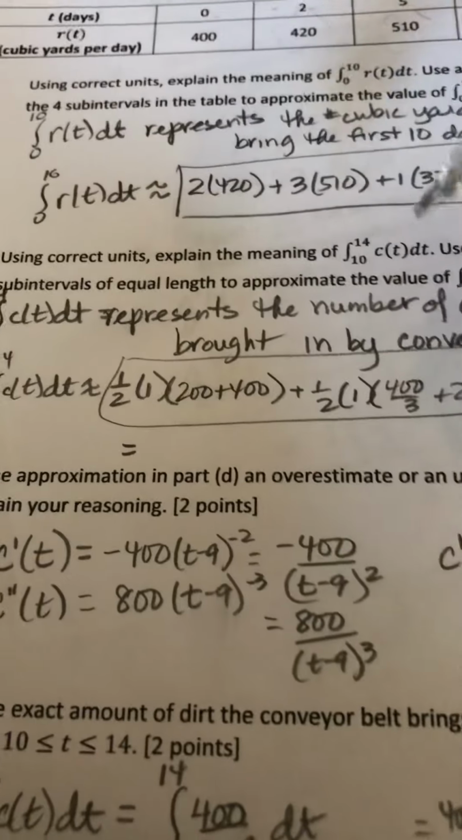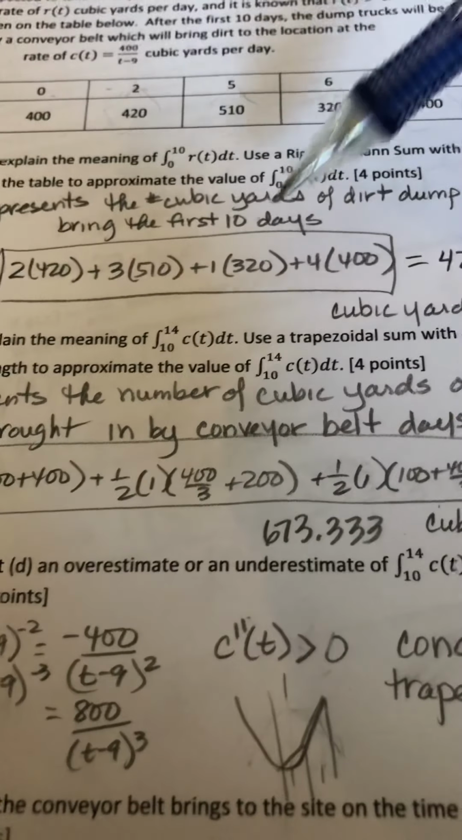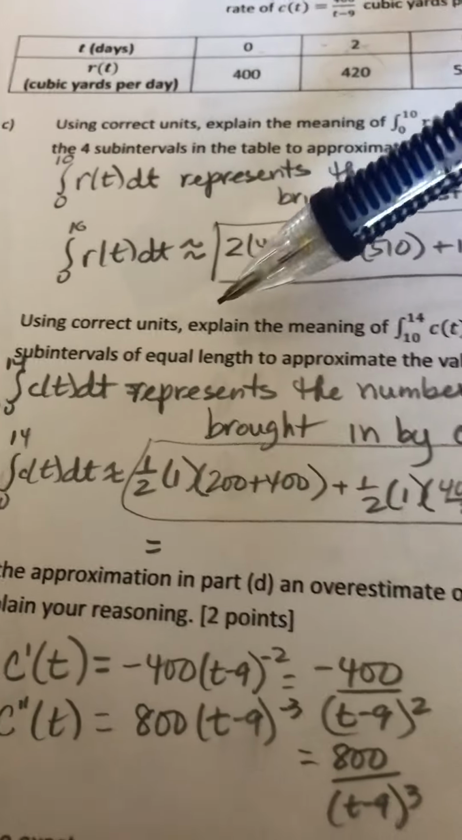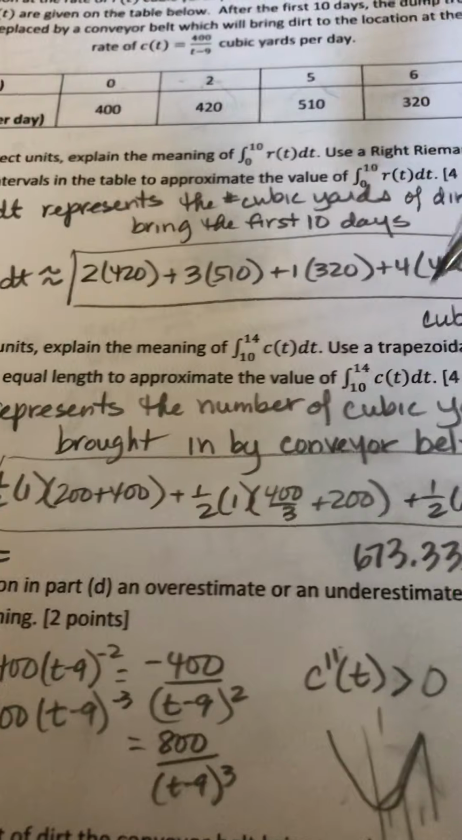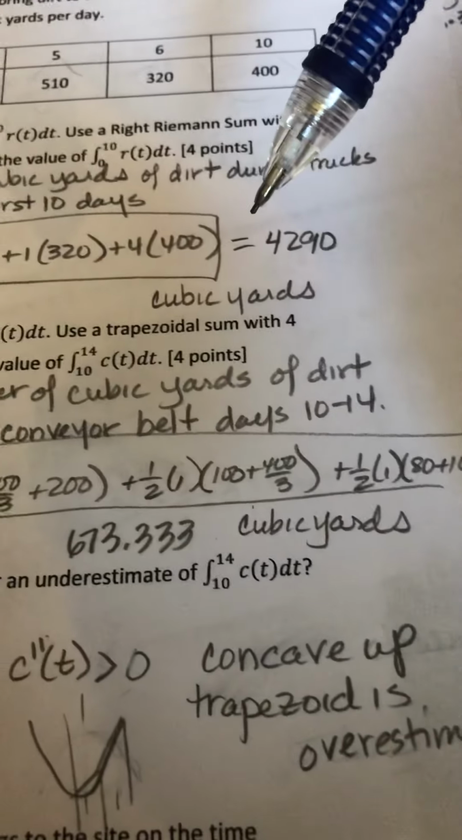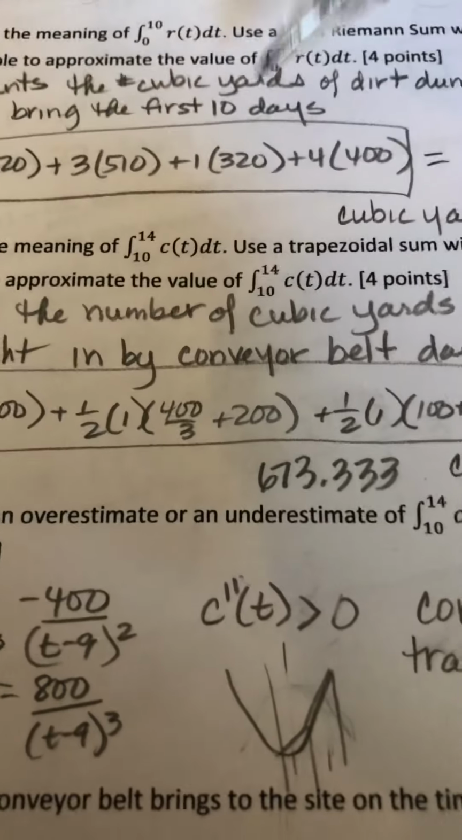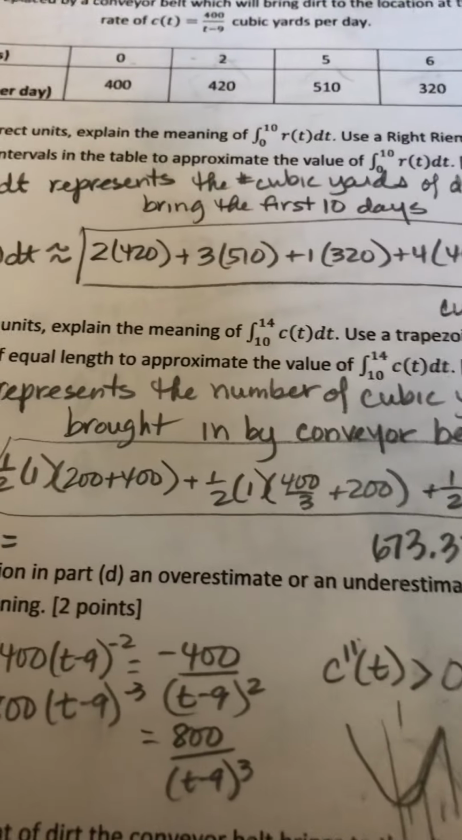Part D, the integral from 10 to 14 of C of T dt. Explain it, then use a trapezoidal sum. Our explanation is that the integral represents the number of cubic yards of dirt brought in by the conveyor belt from days 10 to 14. I do think they would want you to differentiate: this is being brought in by the trucks, this is being brought in by the conveyor belt.